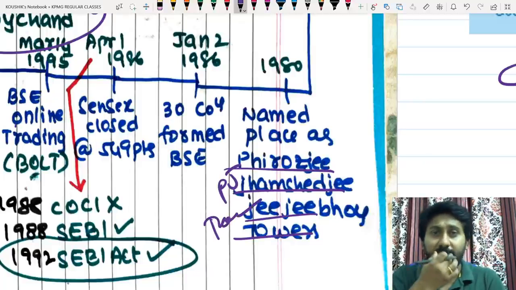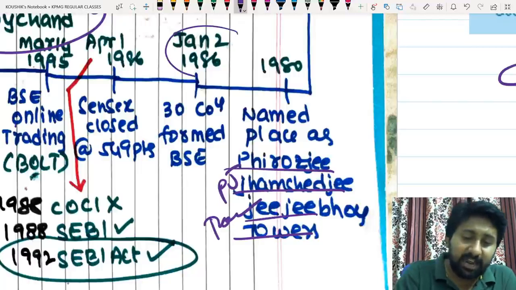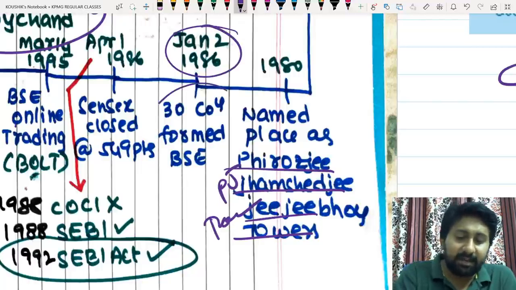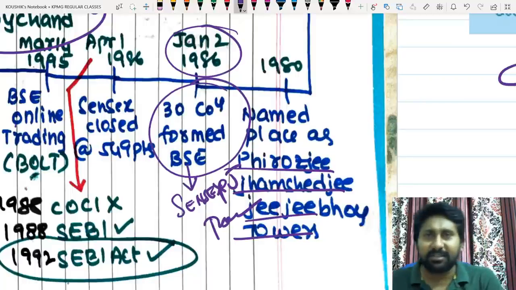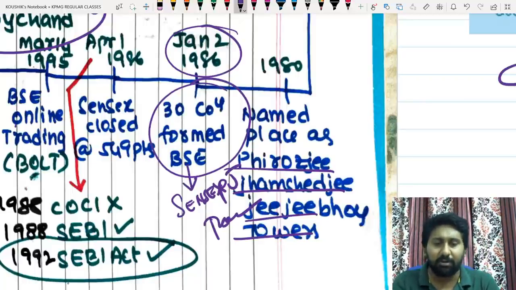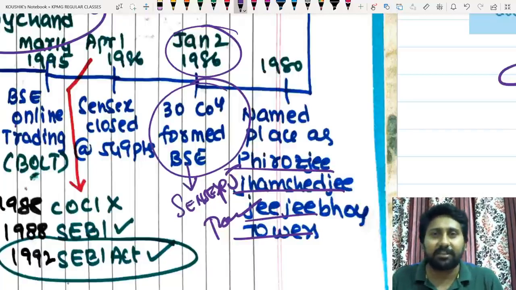Next, it is all the way back in the 1980s. On 1986 January 2nd, 30 companies were formed into BSE with the name called Sensex. Till that time, the name Sensex was not there in India. For your kind understanding, you might have already known all these things in your SFM, because these are the basics to learn before we start with any chapter.